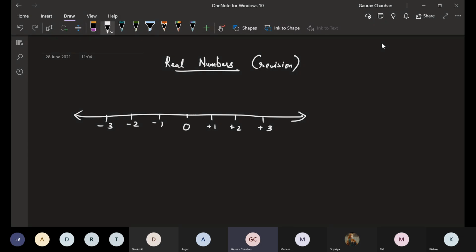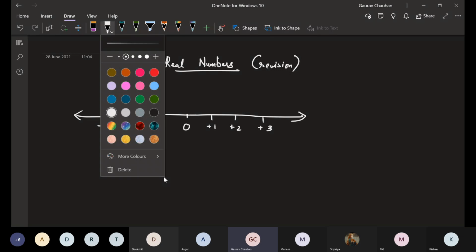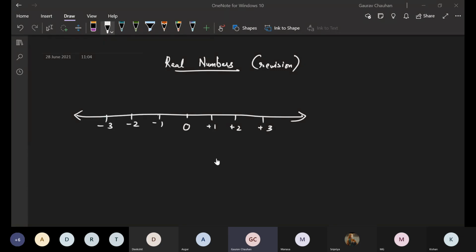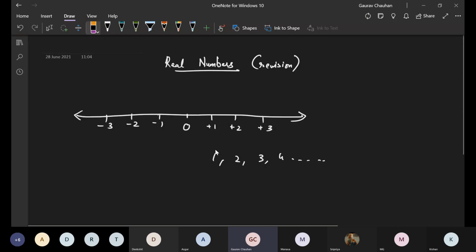0, +1, +2, -1, -2, -3. Sorry, is my screen still visible? Yes, sir. Something is wrong as I write. Okay, it's coming. If I write just 1, 2, 3, 4, and so on, what type of numbers were there? Natural numbers. Why are they called natural numbers?